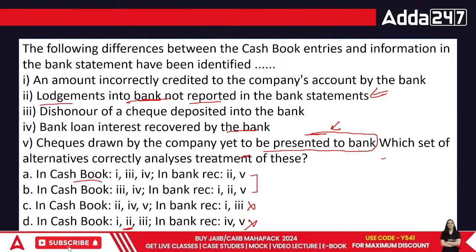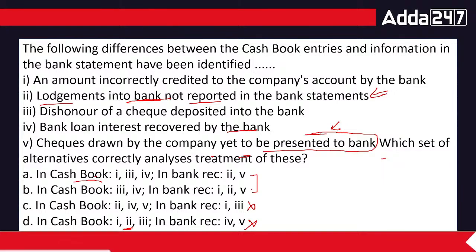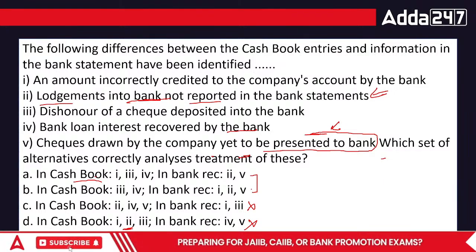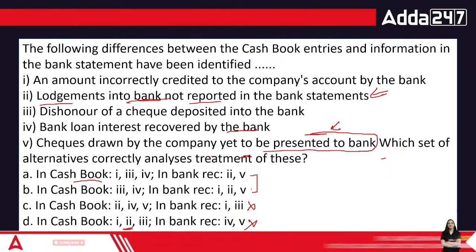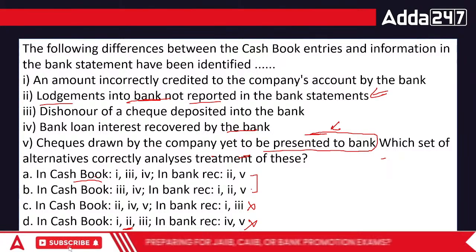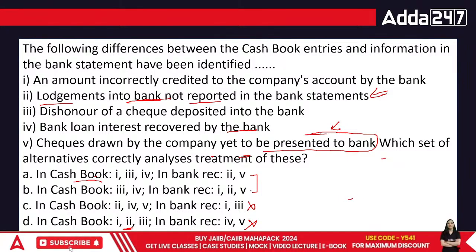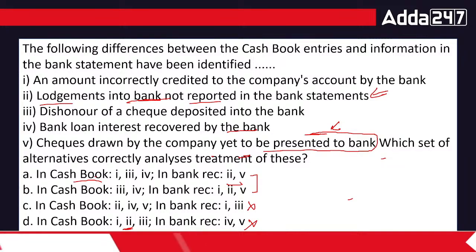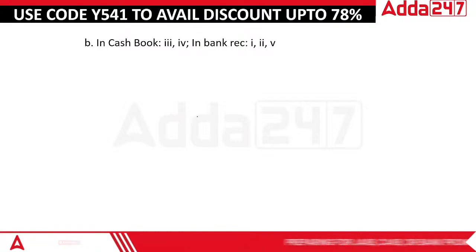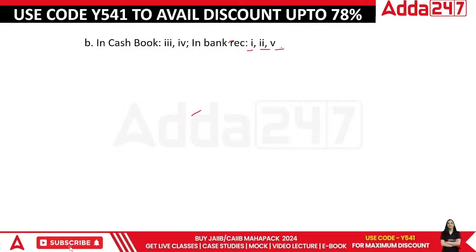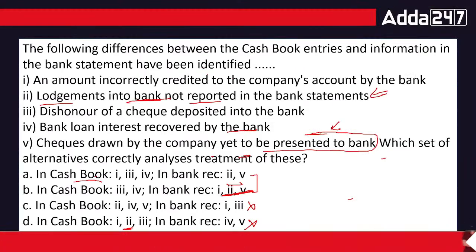You have this and this point. Then we have an amount incorrectly credited to the company's account by the bank. If it is given by the bank, we'll be recording it properly. That is true. So after eliminating the first two, we are left with almost everything correct. So in this case, either 2 and 4 goes into the bank reconciliation statement. No, this is correct. The correct answer is actually B, because 1, 2, and 5 are a part of it.